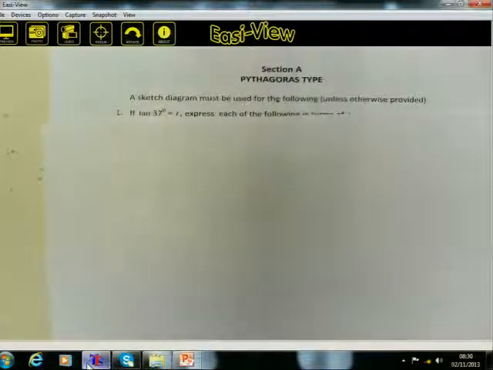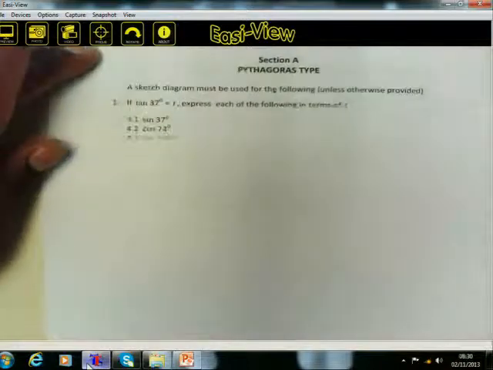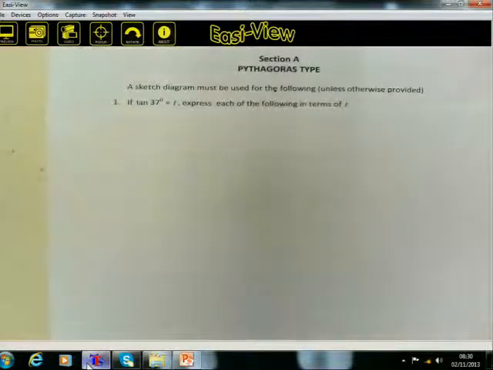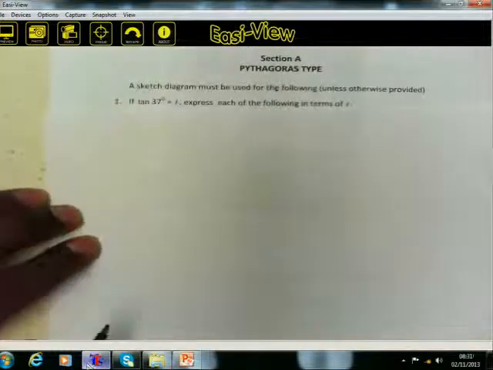Check the first one. Here it is. If the sine of 37 degrees is equal to t, express each of the following in terms of t. What does that tell you? Once you come across a problem like this, you say 37 degrees, that is an angle in the first quadrant.